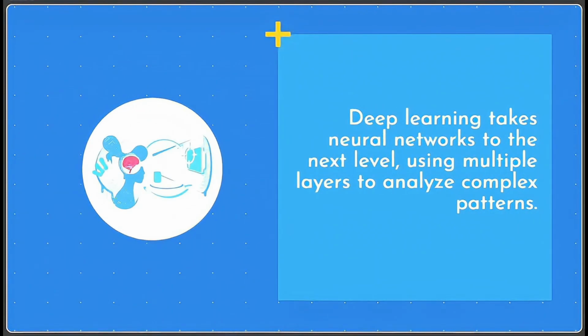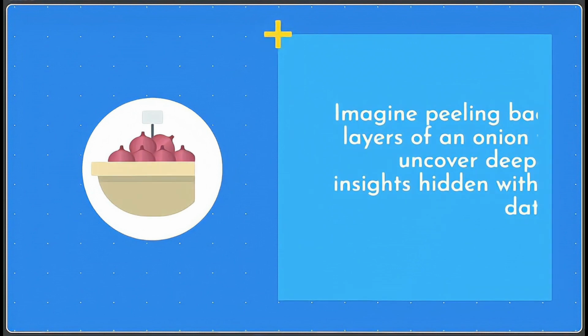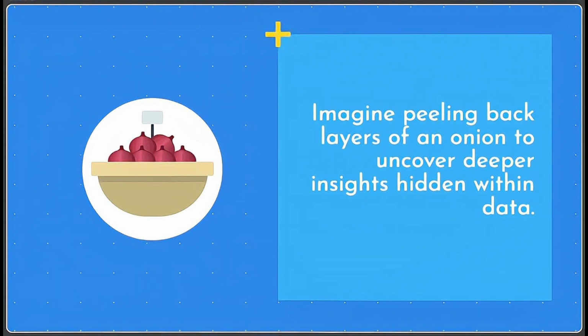Deep learning takes neural networks to the next level, using multiple layers to analyze complex patterns. Imagine peeling back layers of an onion to uncover deeper insights hidden within data.